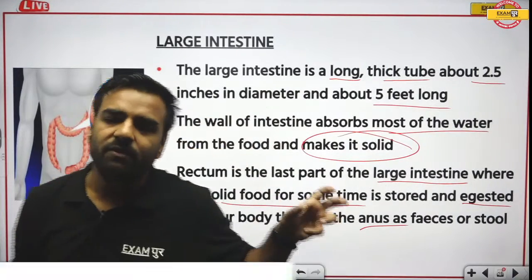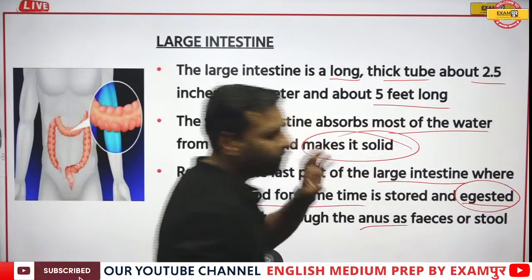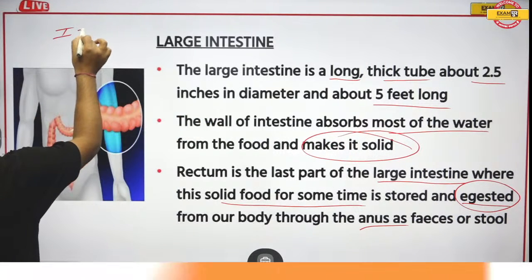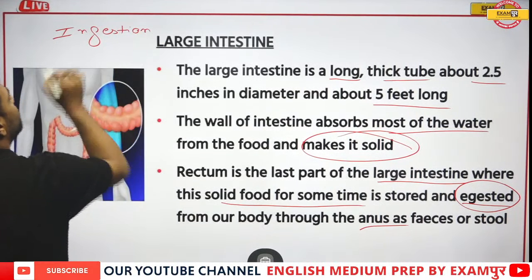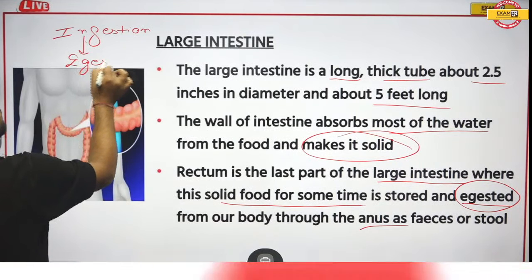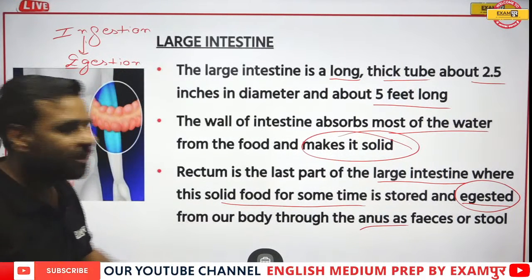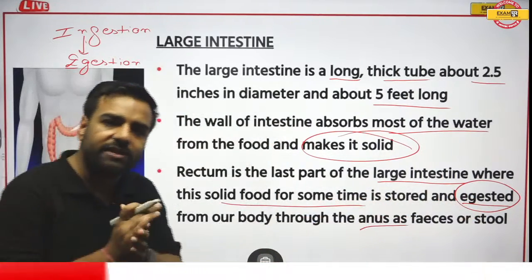So in the morning we were having discussion about this egestion. What I told, it actually starts from the ingestion. Ingestion is the intake of food and egestion means exit. So here you can directly denote it by E for exit, E for egestion. So we can say that food is egested from the anus in the form of feces or stool.